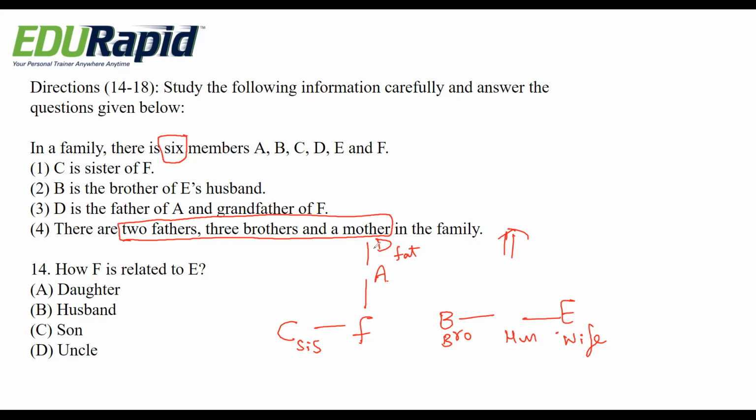And here 1, 2, 3, 4, D, A, F, C, D, E. 2, 3, 4, 5, 6. Okay, almost all members are seated in a certain structure. So if we combine these two, it becomes like this.